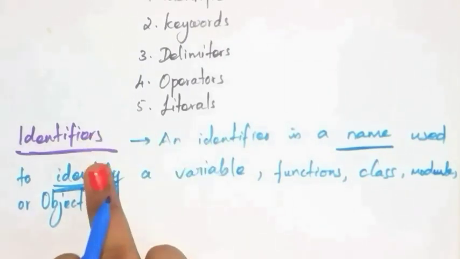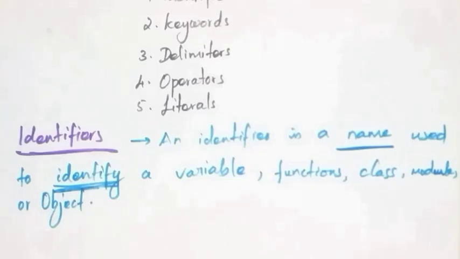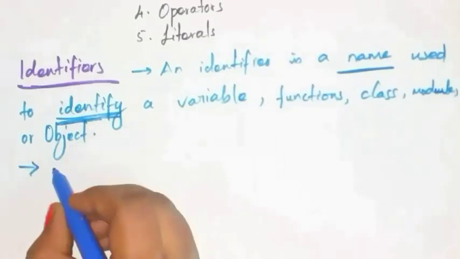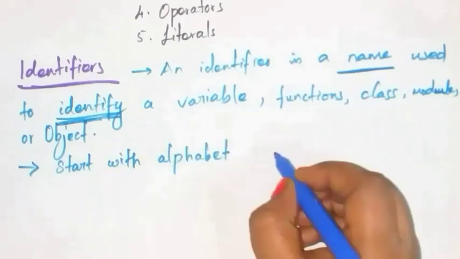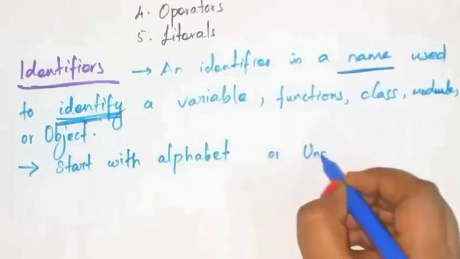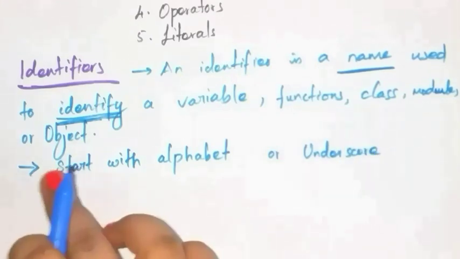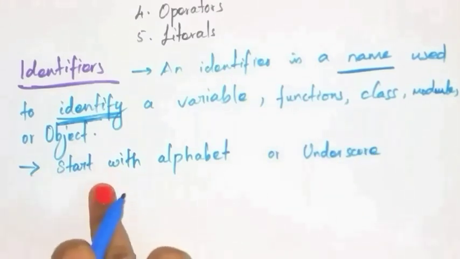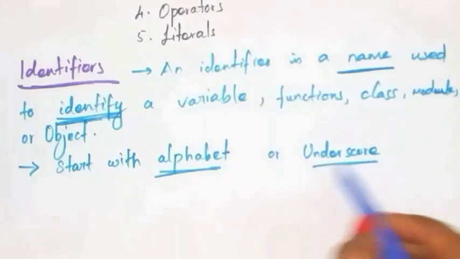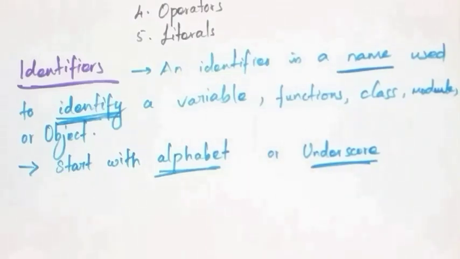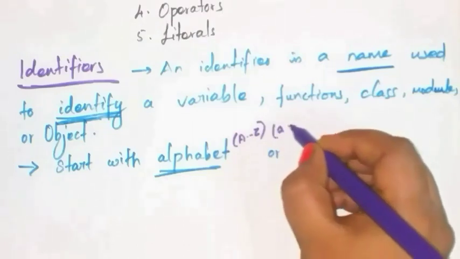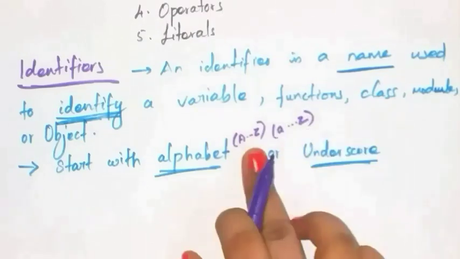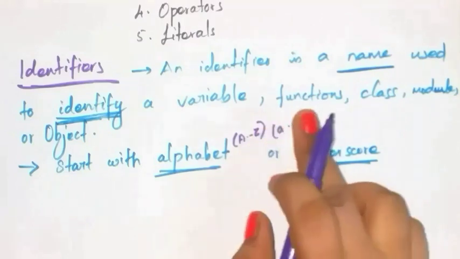What are they? The first rule is that an identifier must start with an alphabet or underscore. Alphabet means capital letters and small letters, A to Z, uppercase and lowercase.